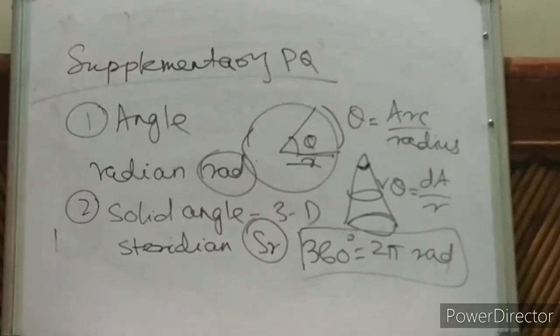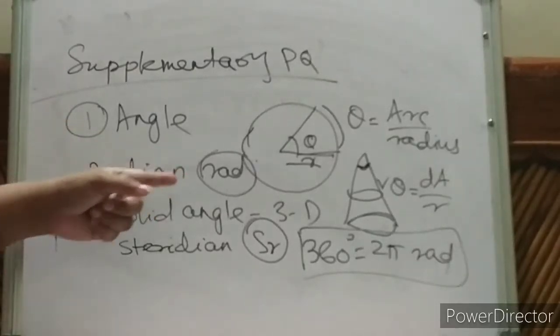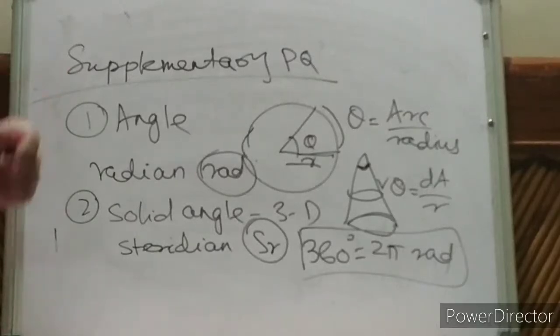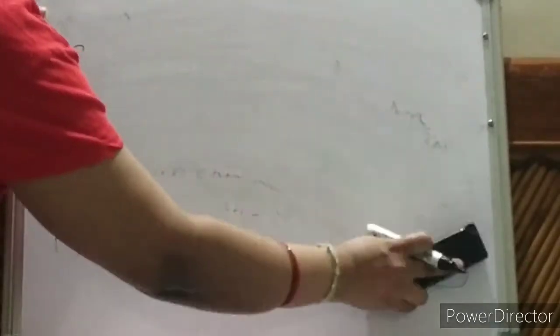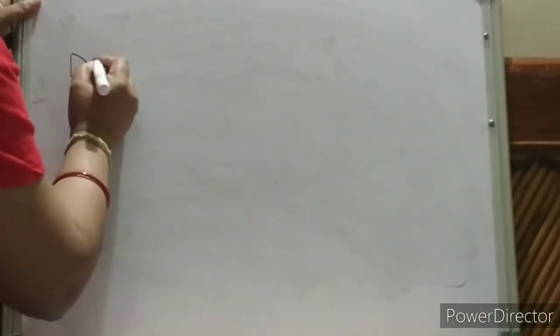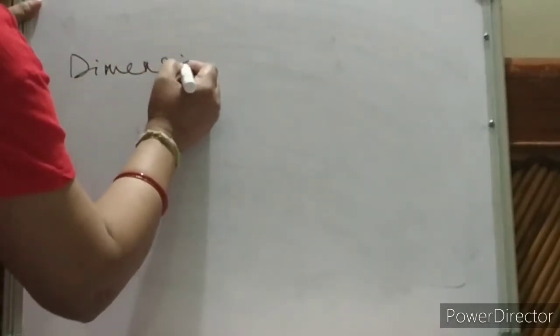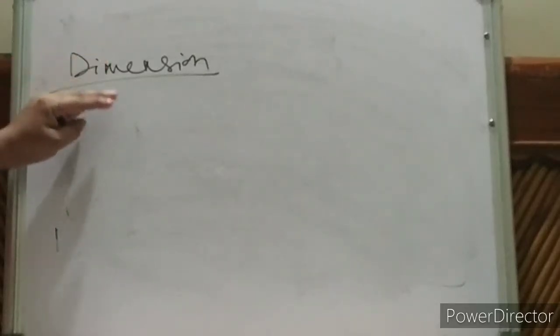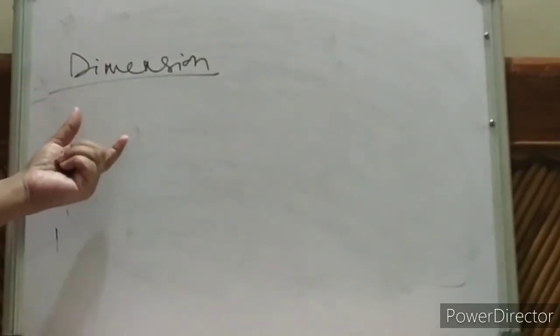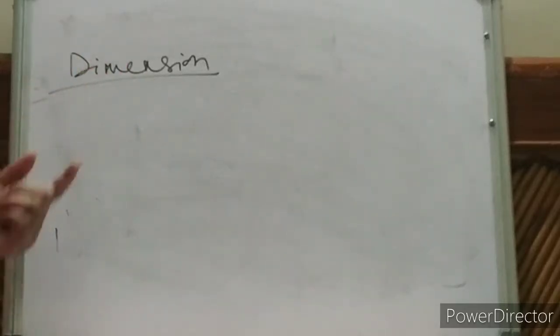These supplementary physical quantities, now you can see, have unit, but they have no dimension. What is this dimension now? Dimensions are nothing but the powers to which the fundamental units are raised in order to express the derived unit of a quantity.